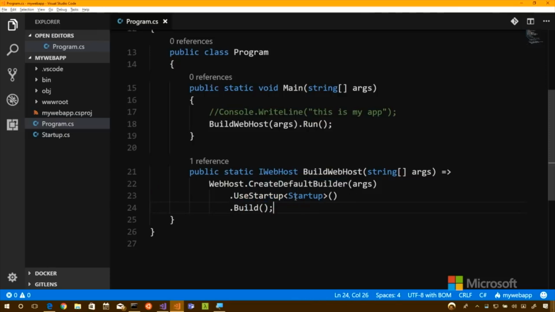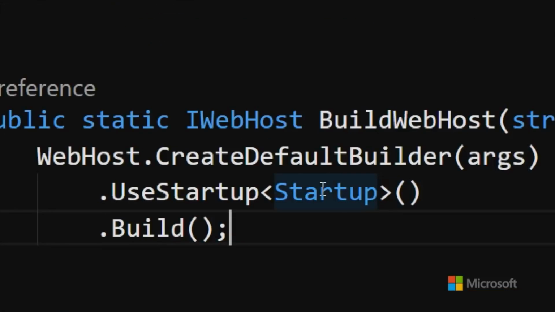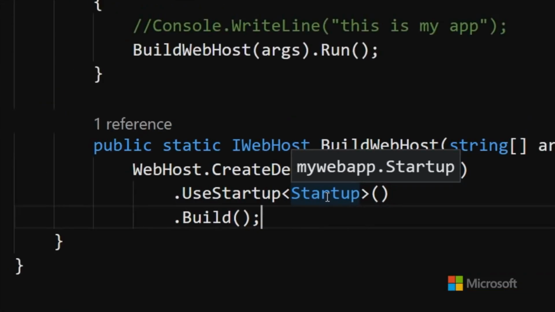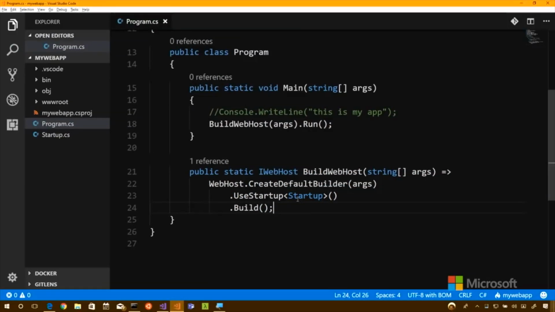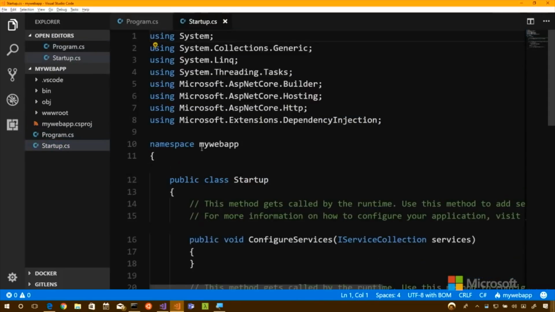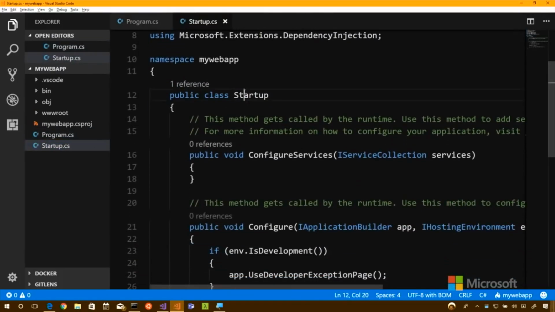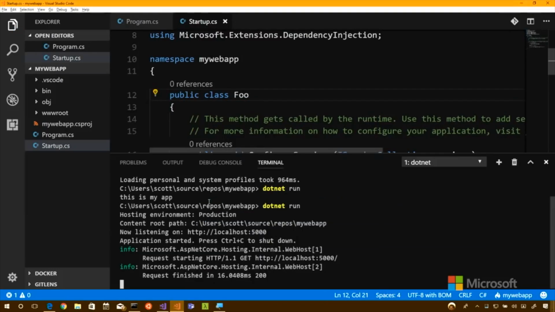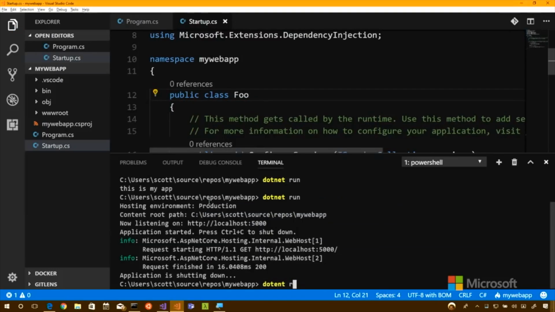And then you can see here that the startup text is in blue. That means it's a keyword basically. This word startup is telling it use this class. This class's name is not magic. If I changed it to foo, it would not... well, let's find out. Let's go ahead and change it to foo.